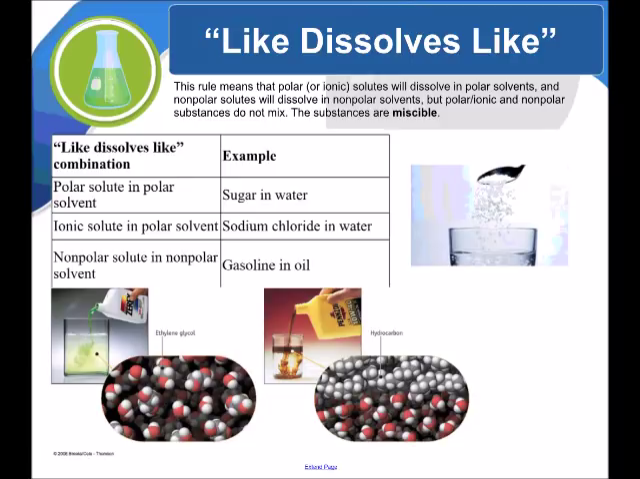Now, "like dissolves like" combinations: if we have a polar solute and a polar solvent, that will work. An example is sugar in water. For ionic solutes, those also make ions. They would be easily dissolved in the polar solvent. An example would be sodium chloride in water.